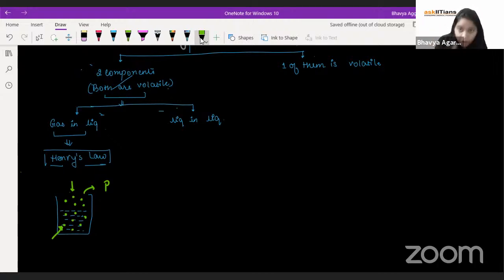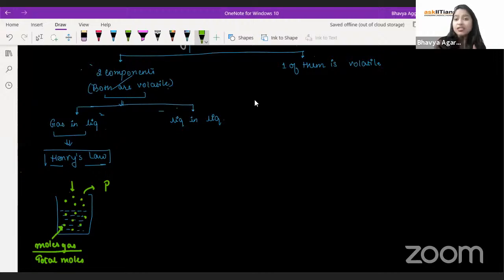So how will I explain how many particles are actually present in it? For that, what would I do? I will denote it with mole fraction, that means moles of my gas with respect to the total moles.